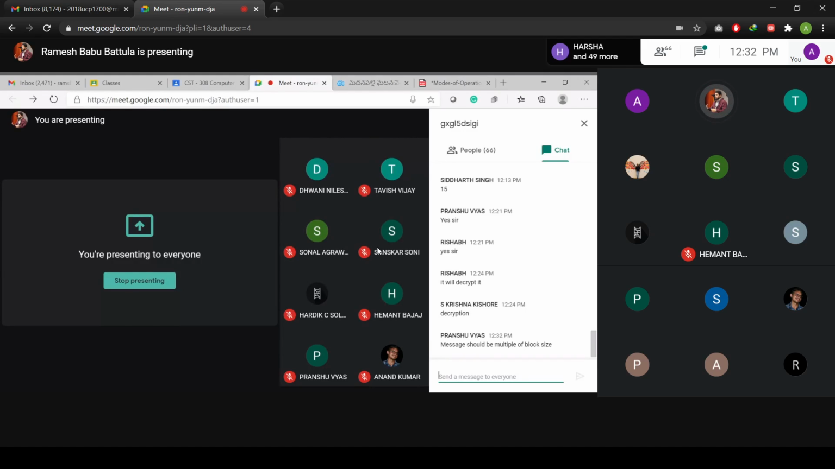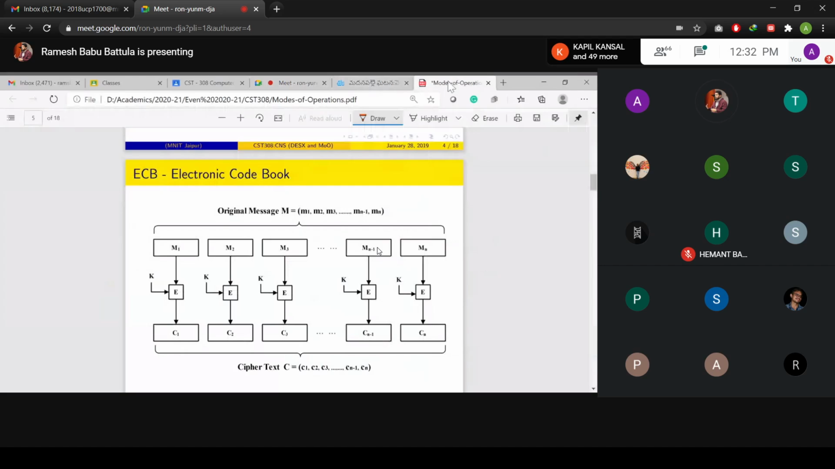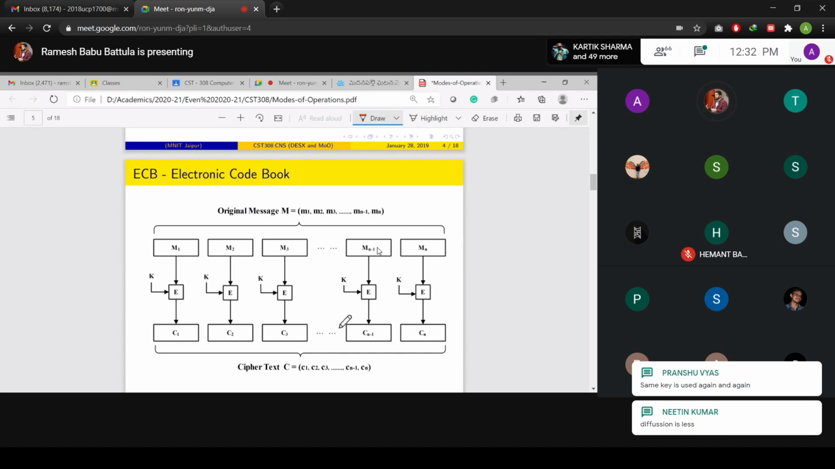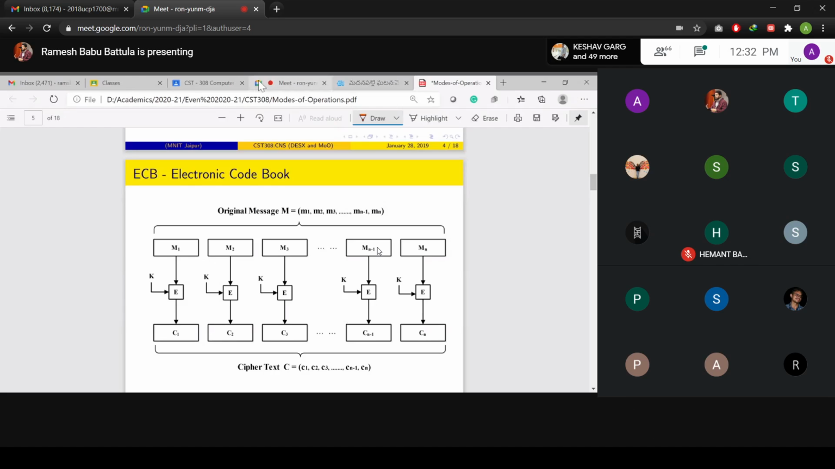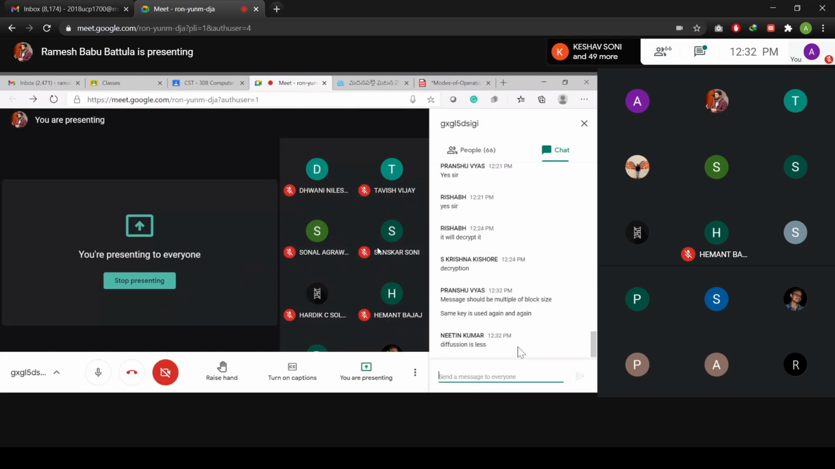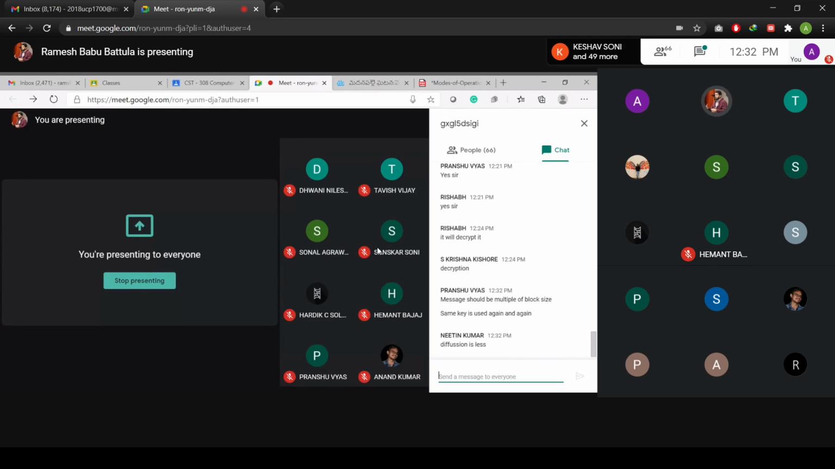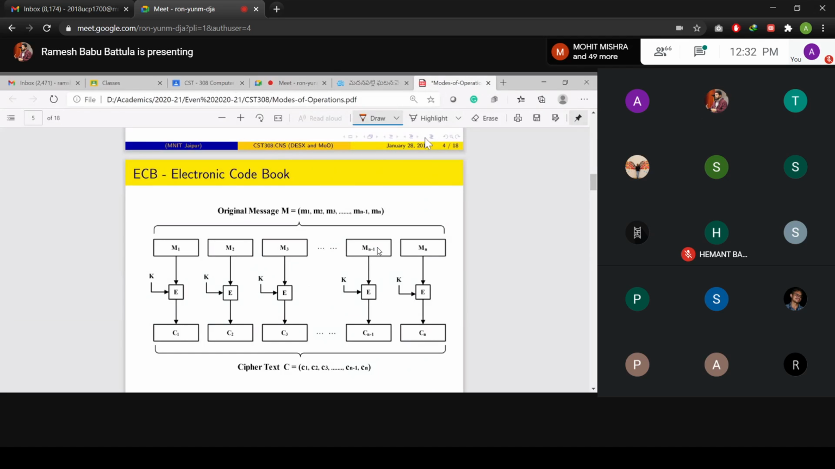You have a message, and you divided that message into multiple blocks, and each block size is the same. So what is the drawback in this particular mode of operation? Diffusion is less, the same key is used again and again. I'm not changing K. The same key I'm using again and again.